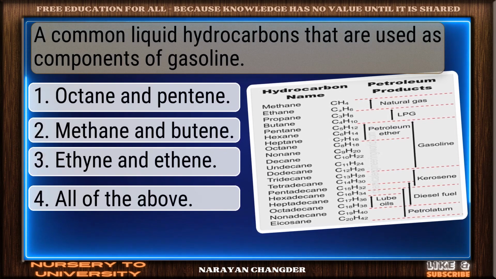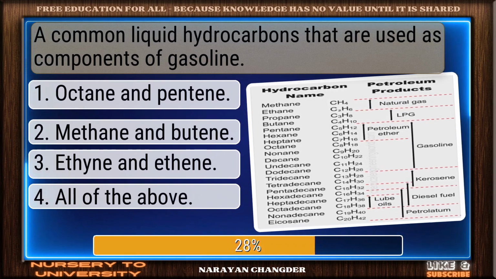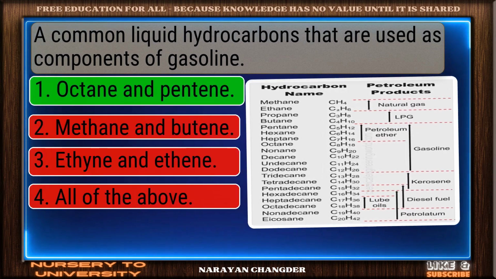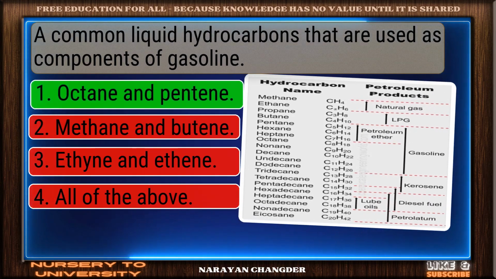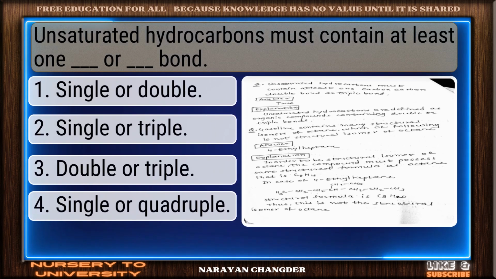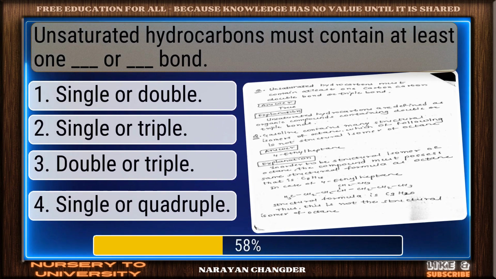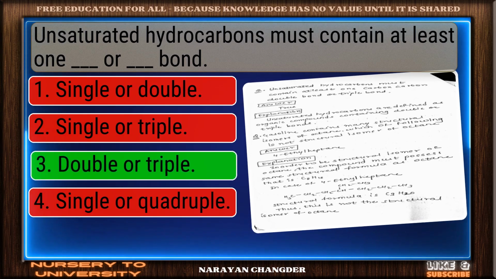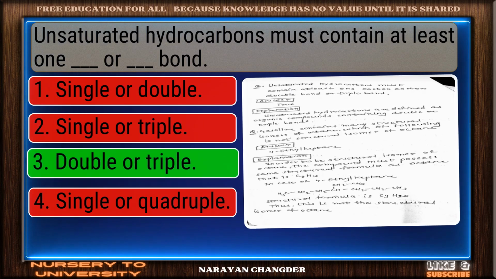A common liquid hydrocarbon that is used as a component of gasoline. Nice selection. Octane and pentene is the correct and valid answer. Unsaturated hydrocarbons must contain at least one dash or dash bond. Great job. Double or triple is the accurate answer.